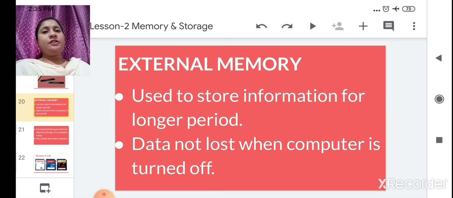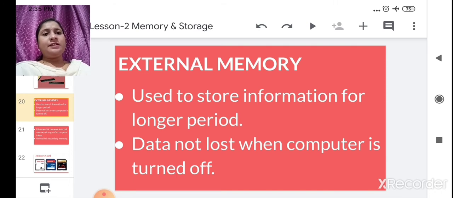So whenever the computer is switched off or the electricity is gone, the data will not get erased in this external memory. It is used because internal memory has less storage. That's why this external memory is used.